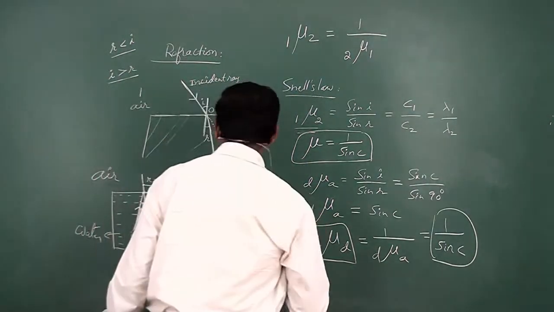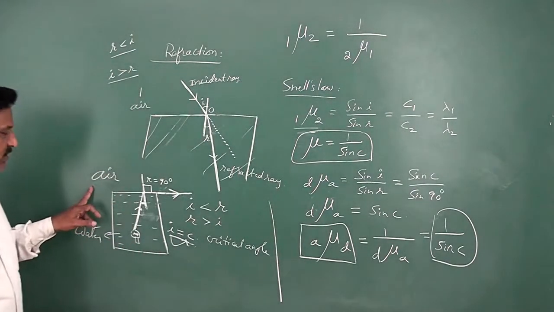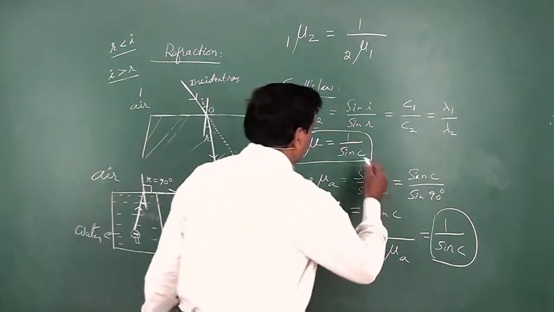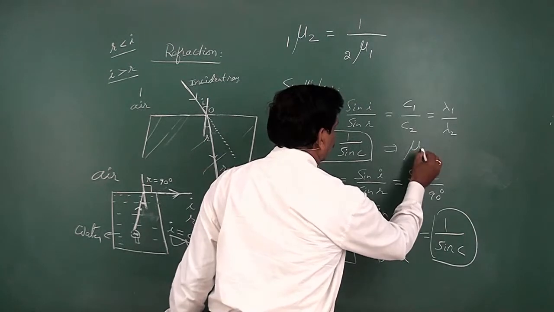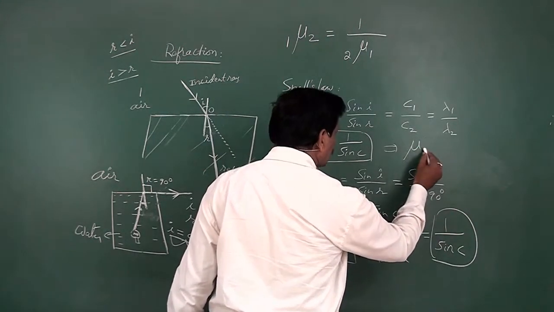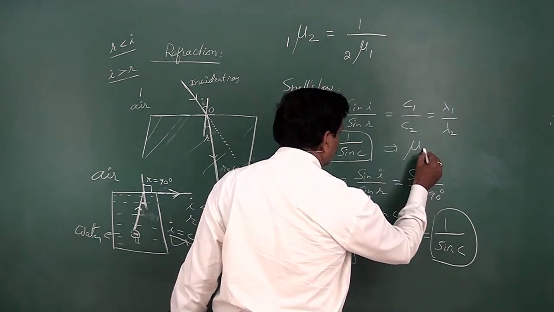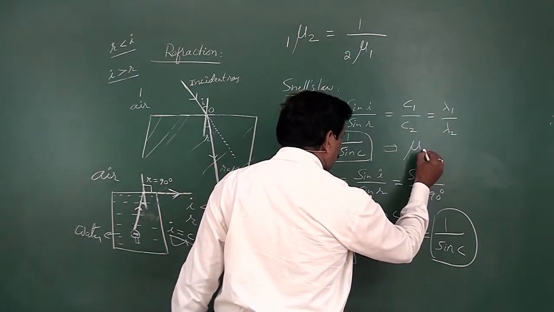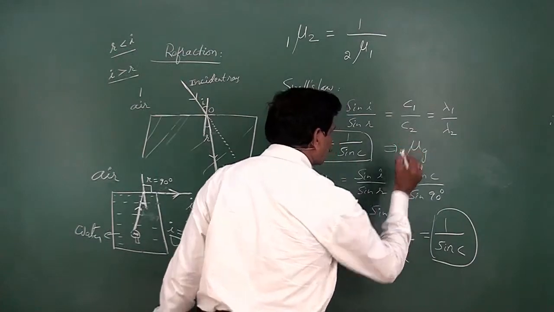Or you can write, suppose instead of air there are two different media, for example, the refractive index of glass with respect to water.